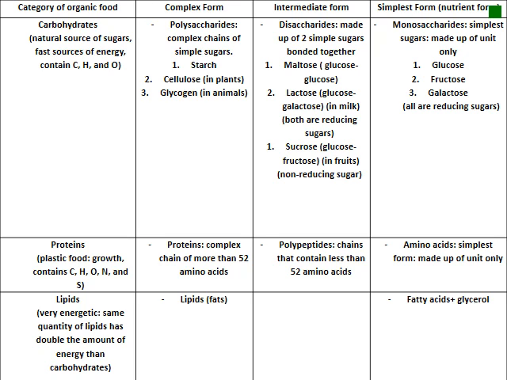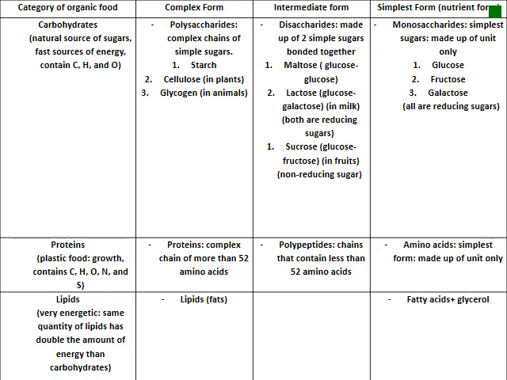Disaccharide, it's made up of two simple sugars bonded together: maltose, glucose and glucose; lactose, glucose and galactose; and sucrose is glucose and fructose. Simple form, it's monosaccharide, simplest sugars made up of one unit only: glucose, fructose, galactose. All of them, they are reducing sugars.